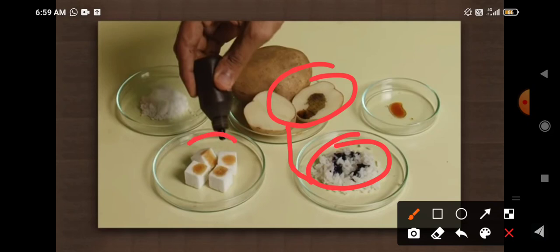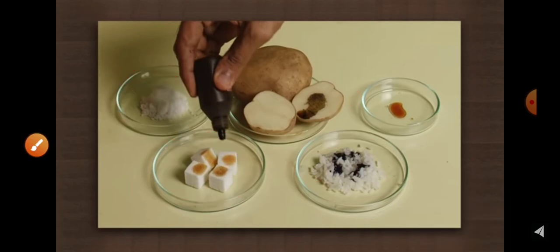In the case of sugar and salt, it doesn't change to any other color. The color of iodine solution remains the same, so it indicates that sugar and salt do not contain carbohydrates.